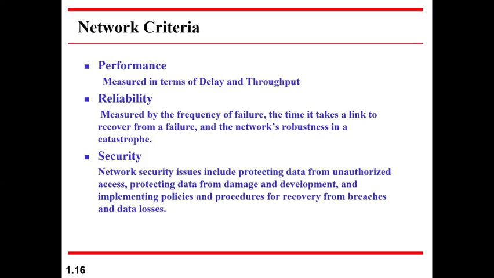Next is reliability. Reliability means the network should not fail. It should deliver your information to the right destination. So it should be robust. If one path or one link is broken, there should be other ways to reach the destination. Then you say it is robust and it is reliable.